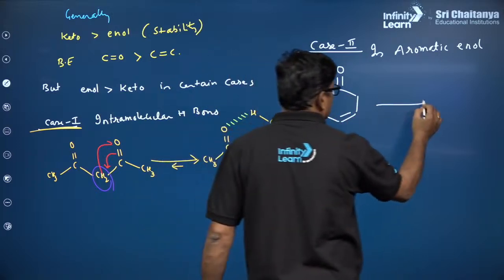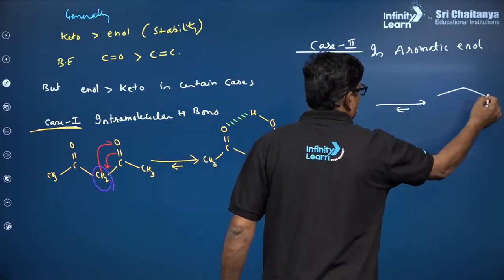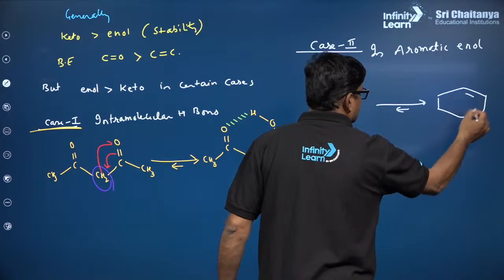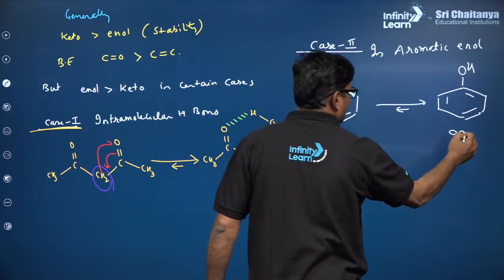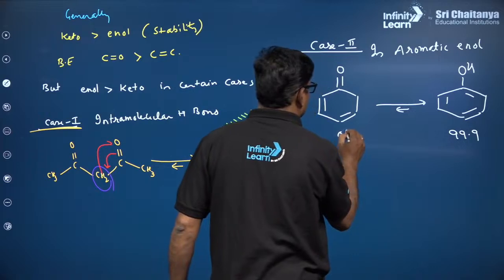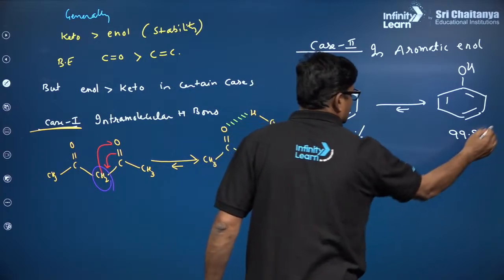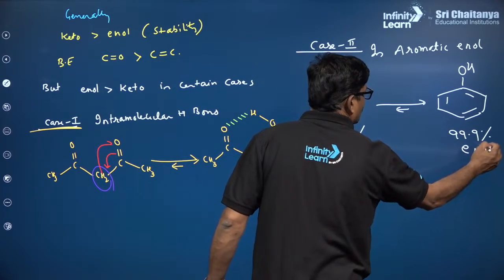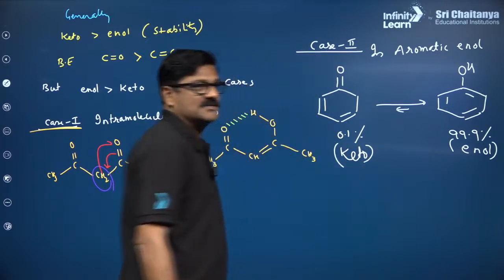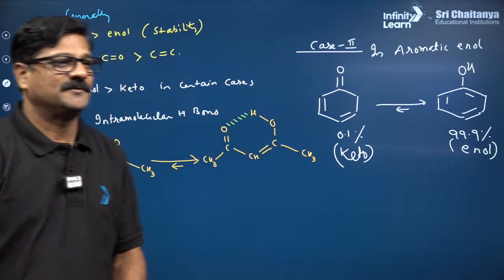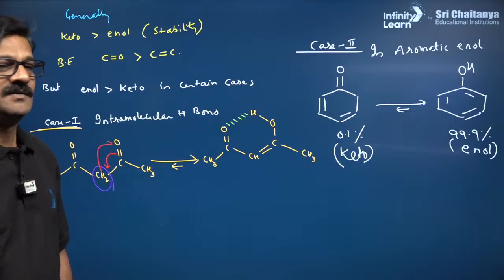But what happened? It is going to have enolic form like this. So if it is 99.9%, it is going to be 0.1%. So it is enol and it is ketone. Understand? Clear? Bacho?